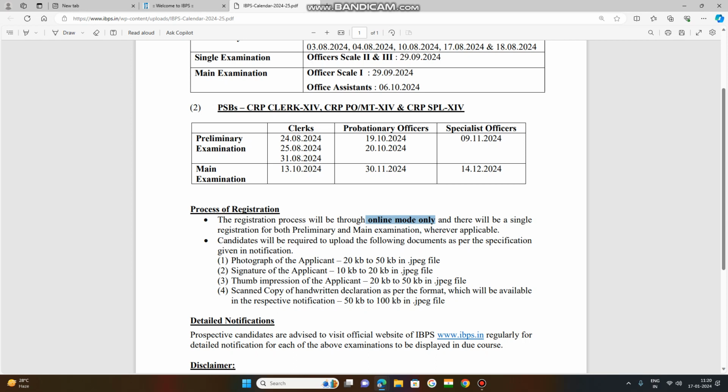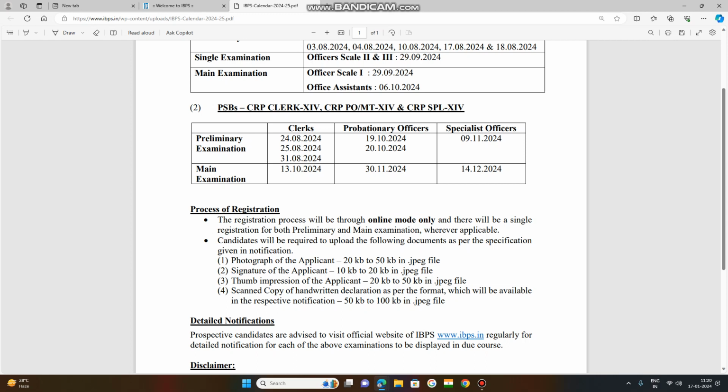Transparency means the exam will be online, evaluation will be online, fee payment is online, so there is no chance of scams. There is no chance of bribes. So everything is transparent.